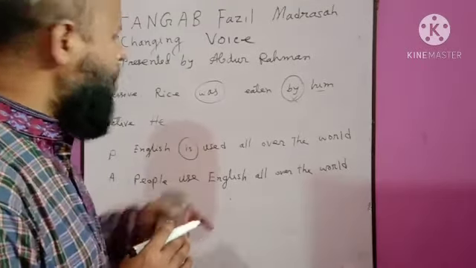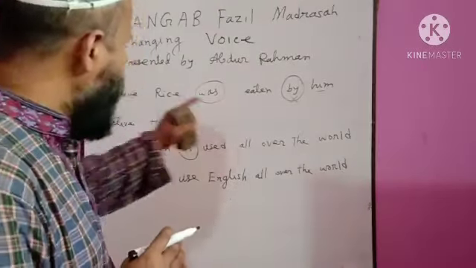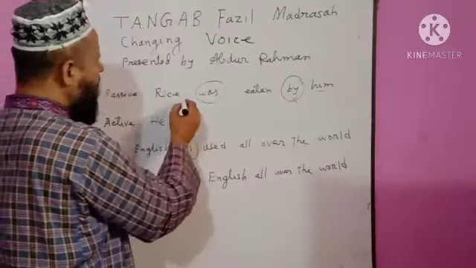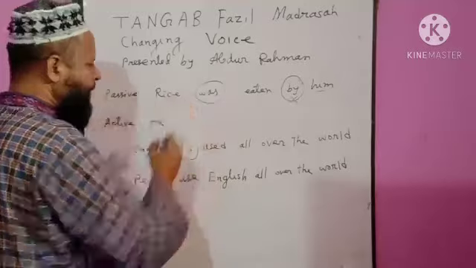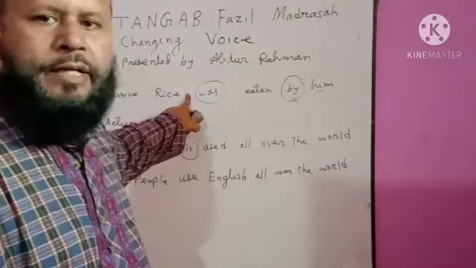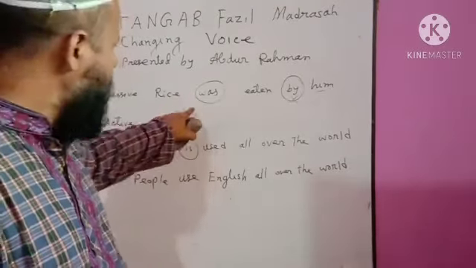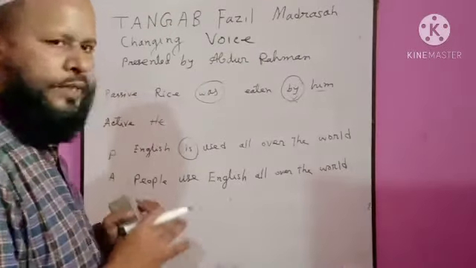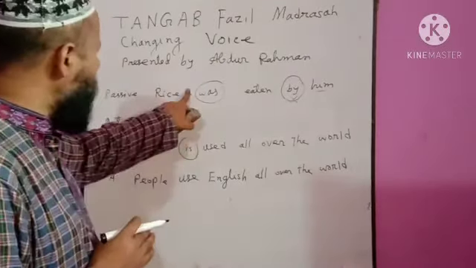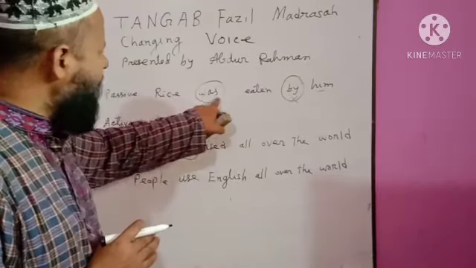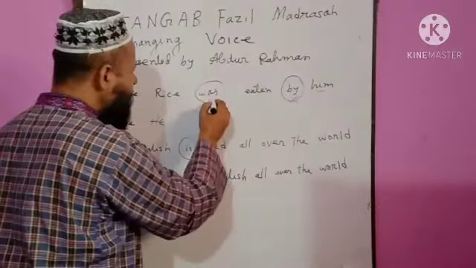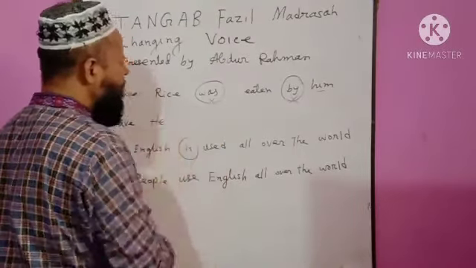"Was" and "by" will be omitted. Then after "by", "him" will be the subject, "he", and after vanishing "was", there is no auxiliary verb in this sentence. So we cannot use any auxiliary verb.